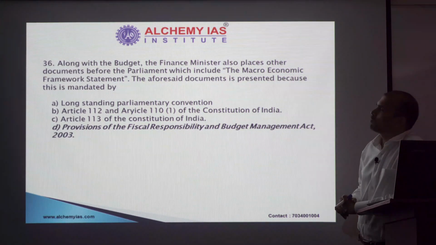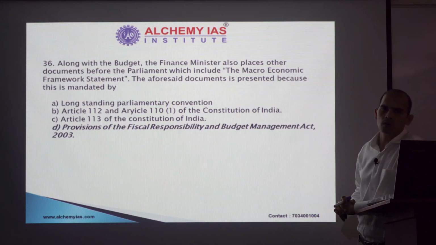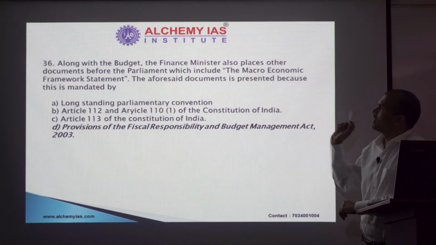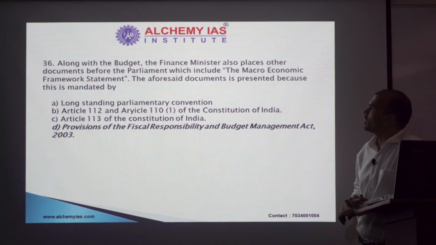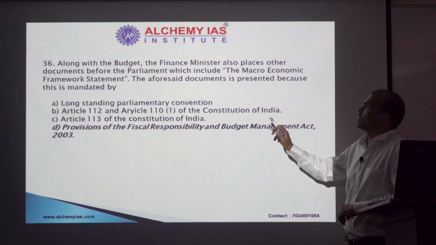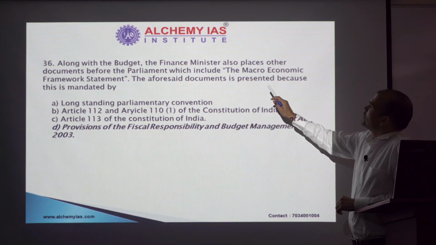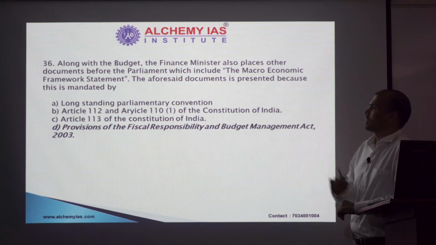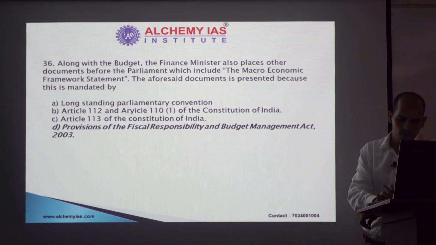Again, the FRBM Act was in news because of the escape clause being thought by government to be introduced. So with that, the FRBM Act became important, and it is as per the FRBM Act that the Finance Minister presents the macroeconomic framework statement. So option D is the right answer in this case. Next.